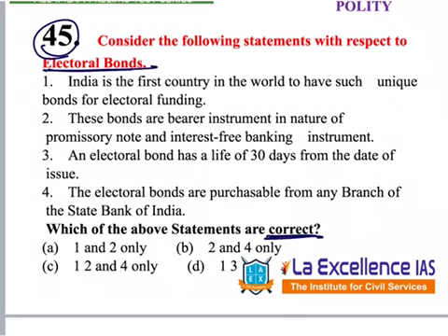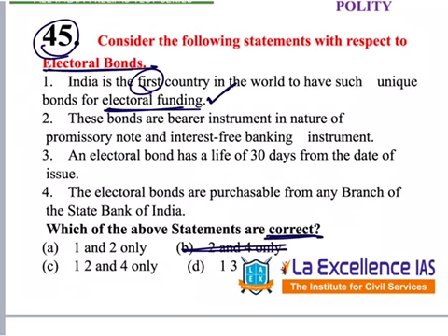India is the first country in the world to have such unique bonds for electoral funding. Yes or no? This is correct because in the 2017 budget, electoral bonds were introduced and at that time the government said India is the first country. So this is correct. So we can't eliminate this. But we can eliminate 2 and 4 because 1 is correct.